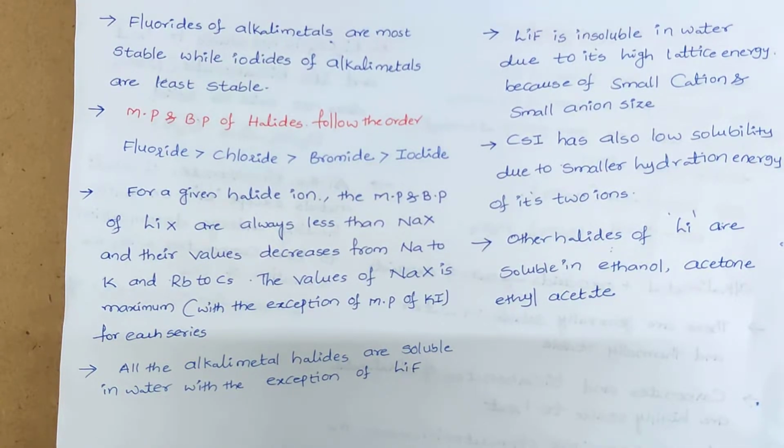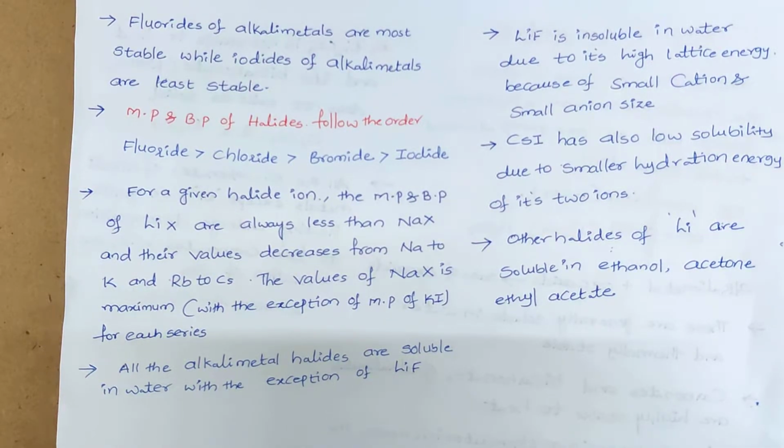And for a given halide ion, for example, let us take fluoride or chloride or bromide or iodide, any one of the halides, how do the melting point and boiling point vary? From lithium halide to sodium halide, the melting points and boiling points increase.